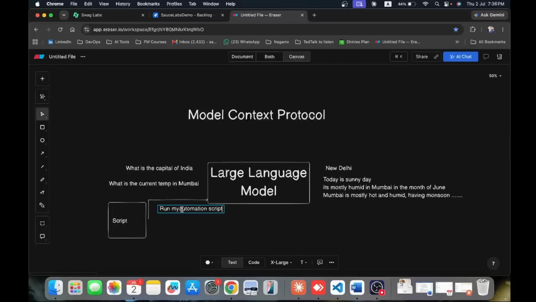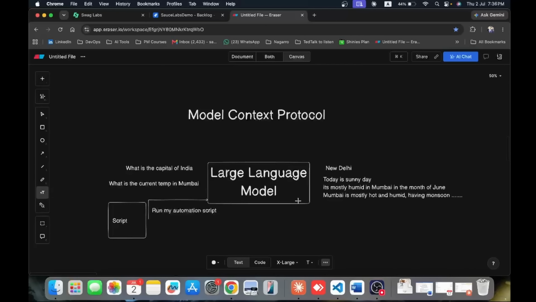Will ChatGPT or Gemini be able to run this script? Or not only ChatGPT or Gemini, let's talk about GitHub Copilot, because most of us are already using Copilot or Claude as well. If I'm giving the prompt to run my automation script, providing the script, even then the large language model will not be able to run it.